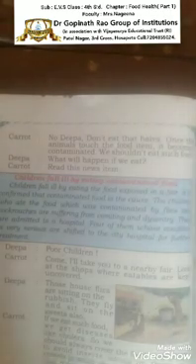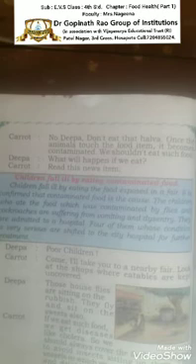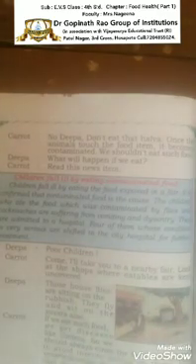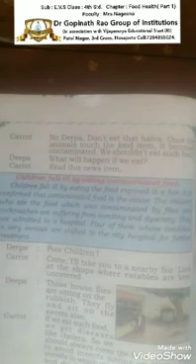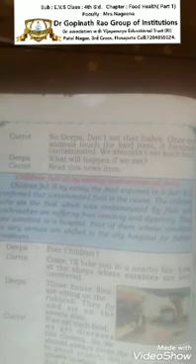Next, Carrot: No Deepa, don't eat that halwa. Once animals touch the food items, it becomes contaminated. Contaminated means what, children? Contaminated food means any animal has touched the food, so it becomes contaminated. Okay, we should not eat such food.